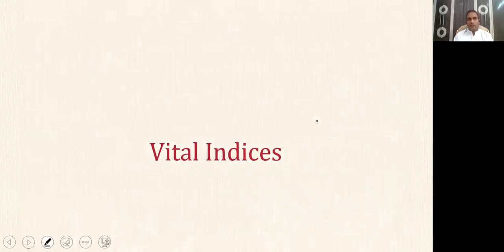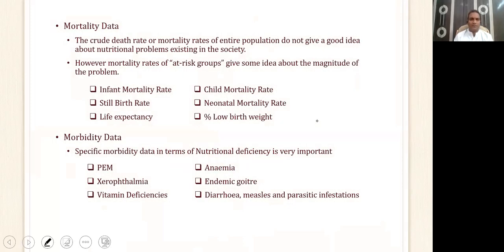Vital indices is also another indirect method of assessing the nutritional status. As we all know, there are two ways of expressing the vital indices: mortality data and morbidity data. Remember, I told you that certain age groups are at risk of malnutrition.